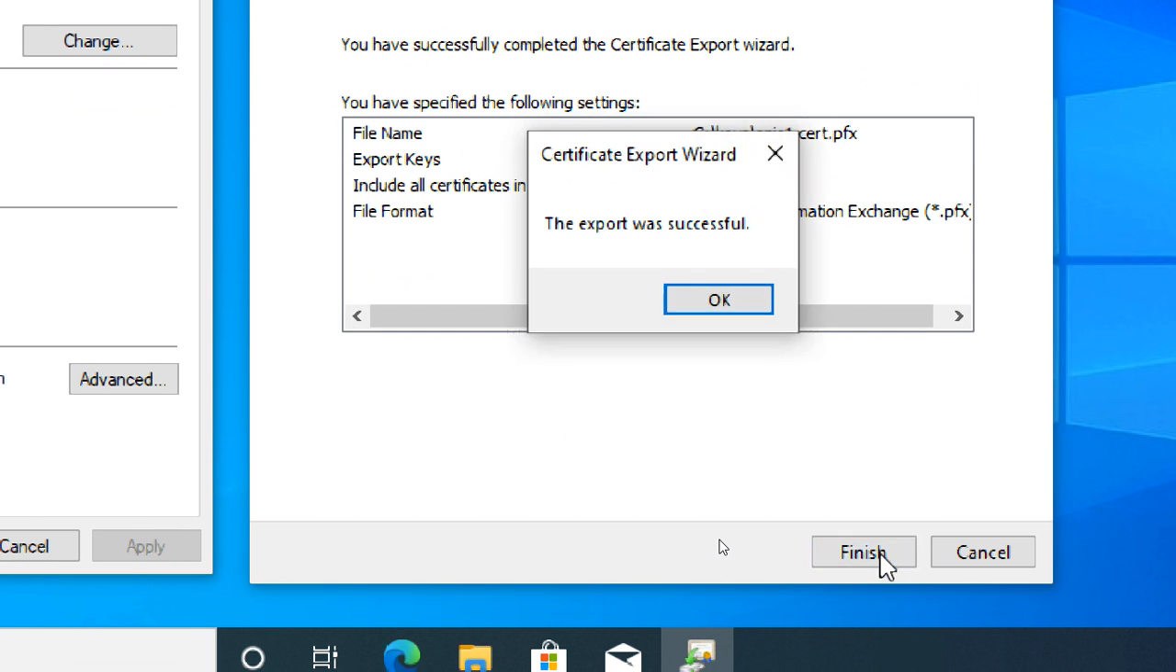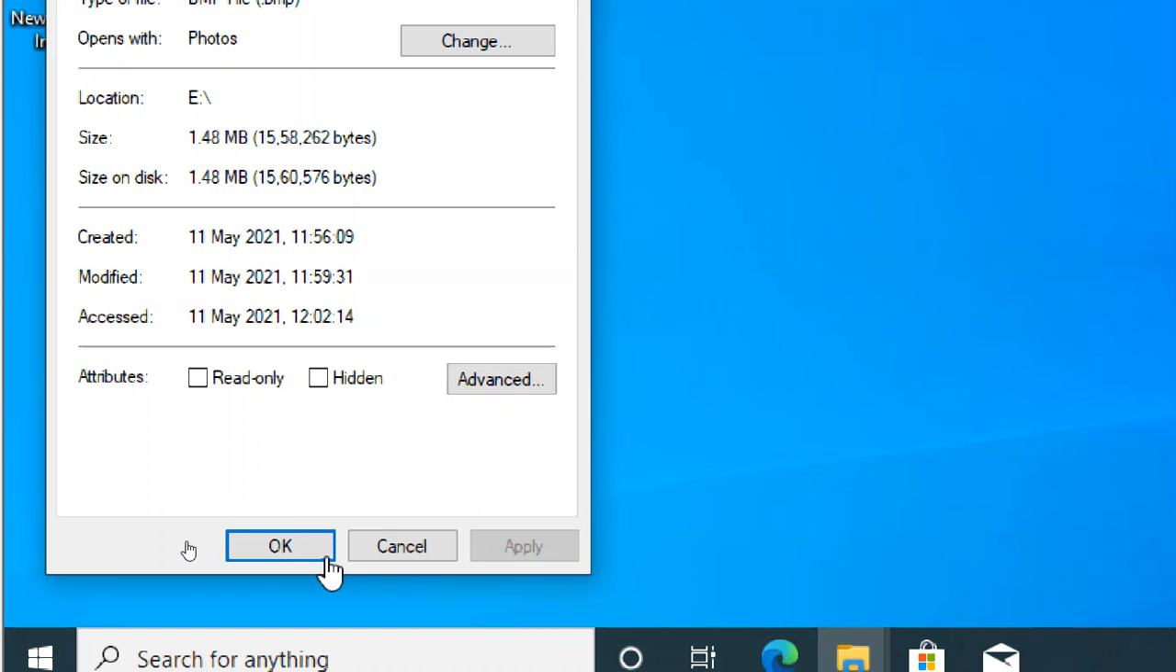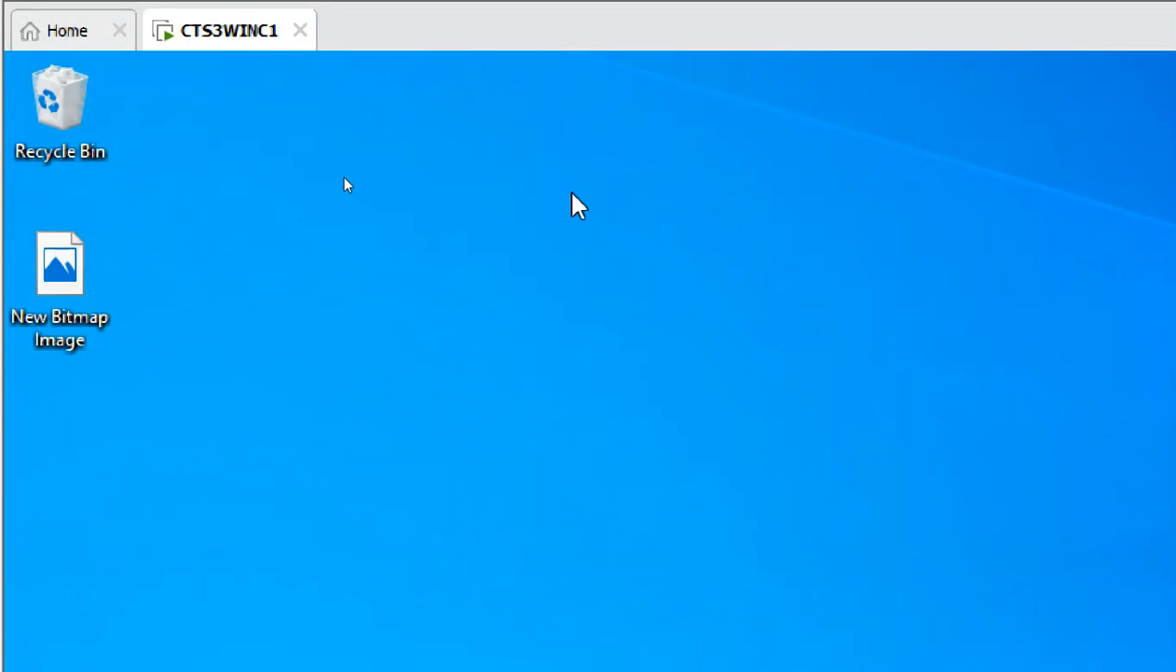Okay, so finish it finally. Next, finish. Export was successful. Okay, good. Now I have saved my certificate. Then the work is completed. Click OK.